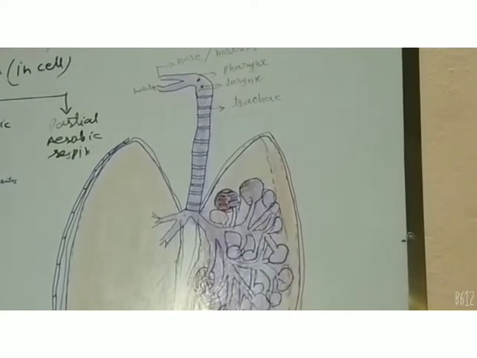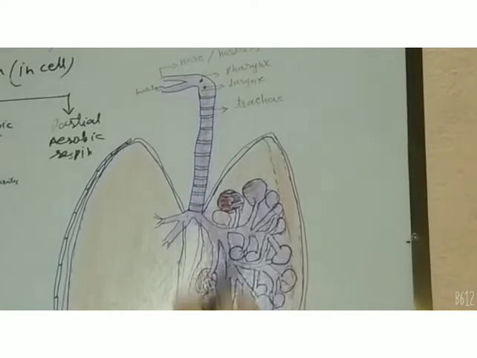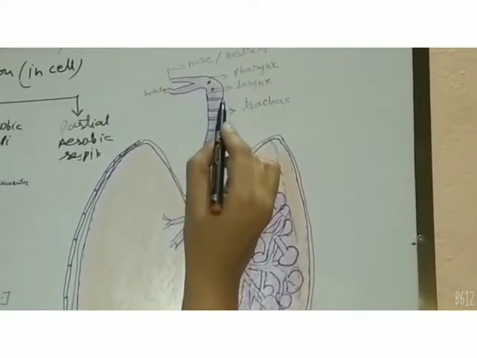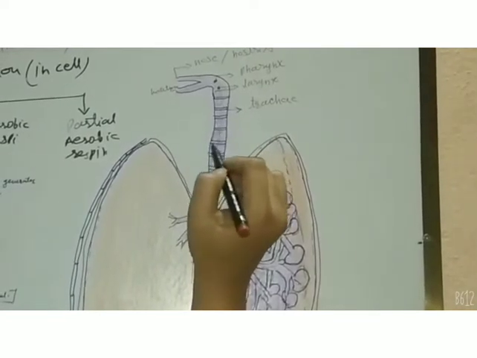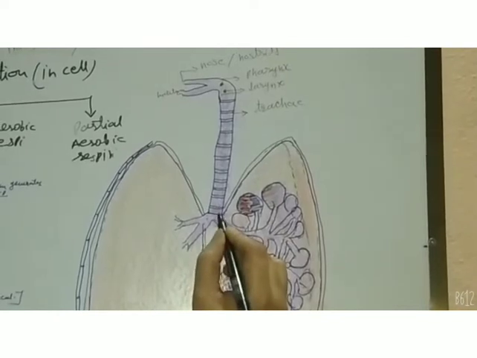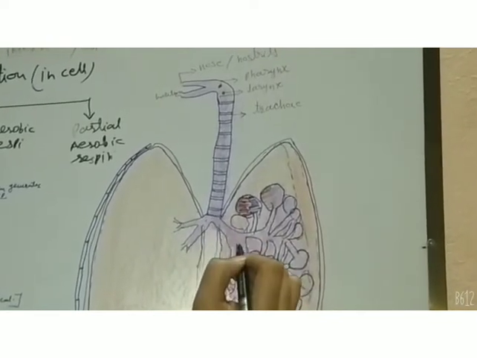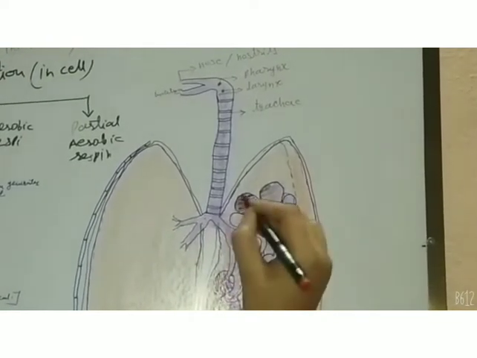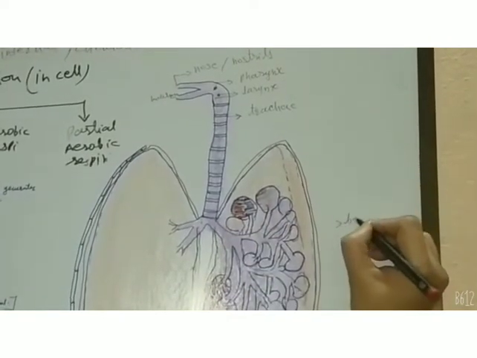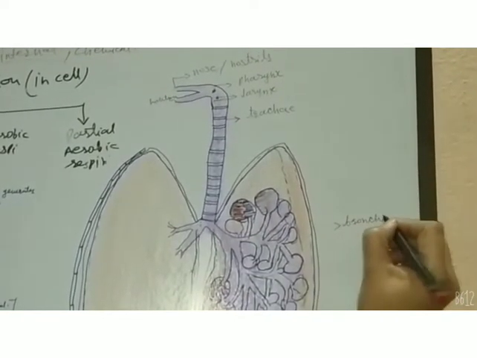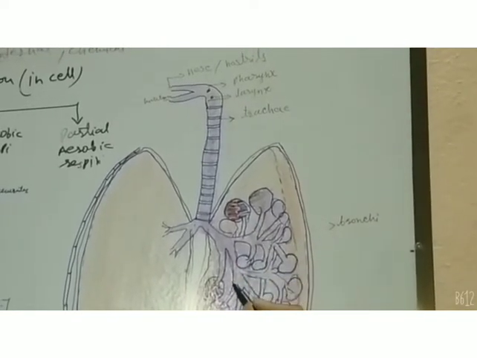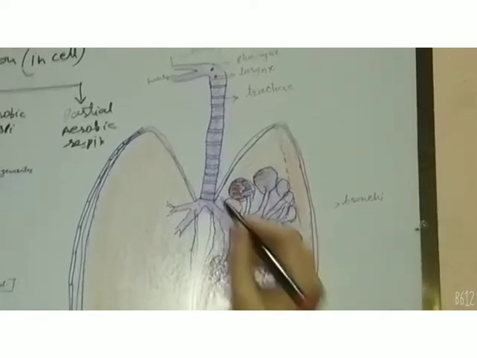It is commonly called the windpipe, and its scientific name is trachea, which is guarded by some tracheal rings on it. In the chest cavity, this trachea divides into two main branches, which are called bronchi. Further, these bronchi divide into many branches.